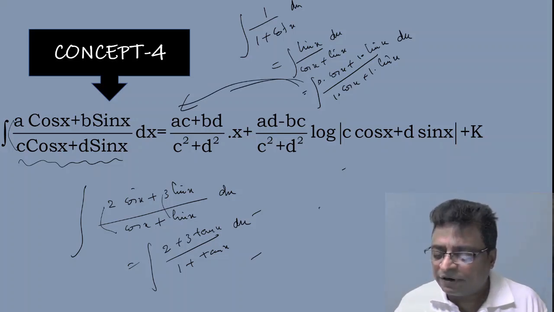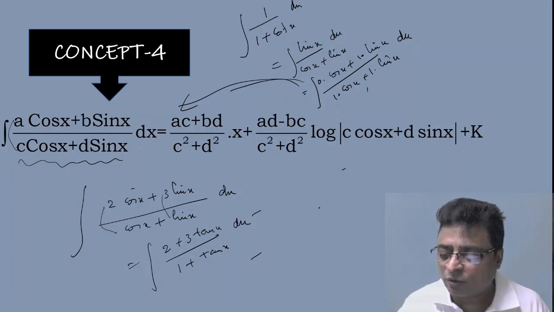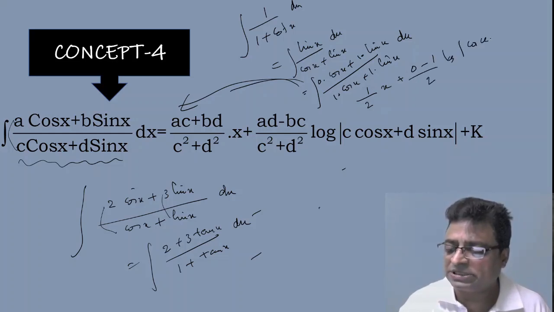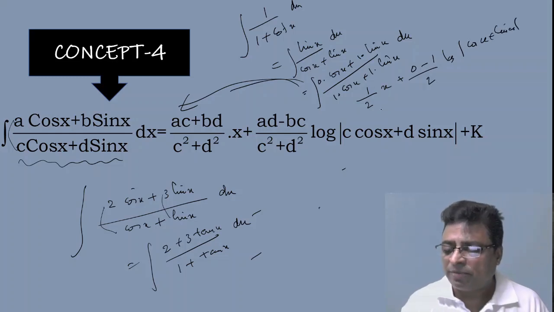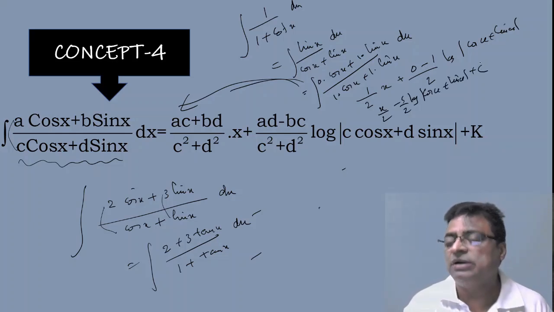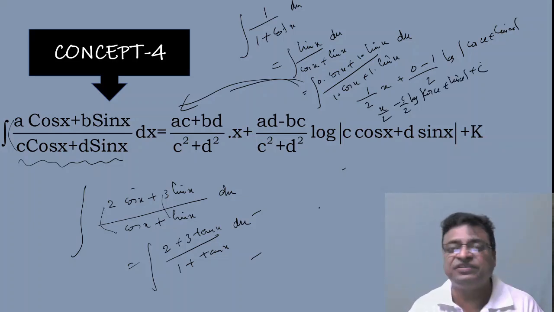Then product of cos coefficients, that means 0 into 1 is 0, plus 1 into 1 is 1. So 1 by the sum of squares of coefficients of cos and sin, so 1 plus 1, 2, x, plus cross multiplication, 0 into 1 is 0 minus 1 into 1 is 1, by 2, log mod of the denominator cos x plus sin x. So my answer is x by 2 minus half log mod cos x plus sin x. See how quickly I have solved without any mistake. This is the concept number 4.